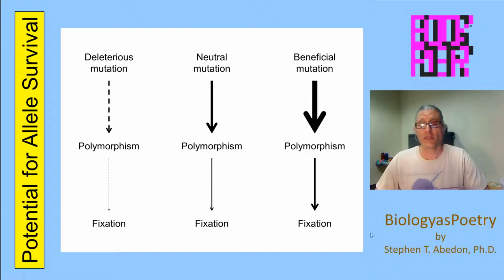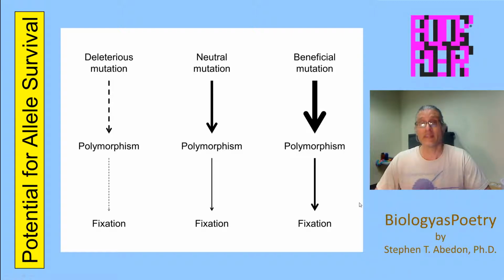There's a difference between the likelihood of an allele surviving, the likelihood of an allele reaching the point where it participates in a polymorphism, and the likelihood of an allele reaching the point where it's the only allele in the population. In fact, the only alleles that we have an expectation that anything like that will happen are beneficial alleles.